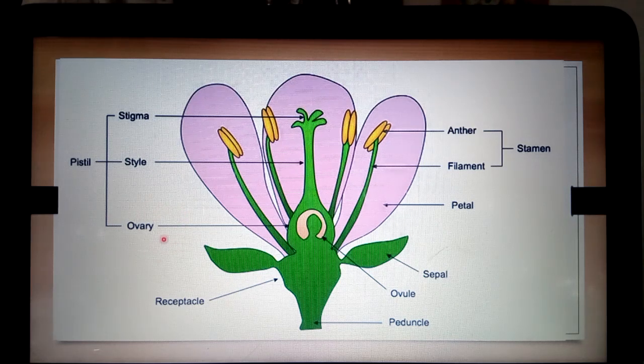After that, in the stamen pollen grains are produced, and inside the ovary the eggs are produced. The fusion of these two takes place by an important process that we call fertilization. It is the fruitful event in the life cycle of the plant. It leads to the formation of the fruit initially, and the final product that we get is the seeds.